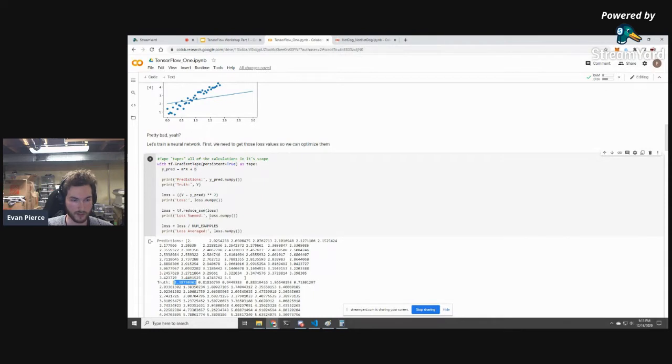Essentially what these numbers are is we're comparing the predictions to the truths. And each of these are element-wise exactly the same. So this is what it predicted, and the second element here is what the truth is.